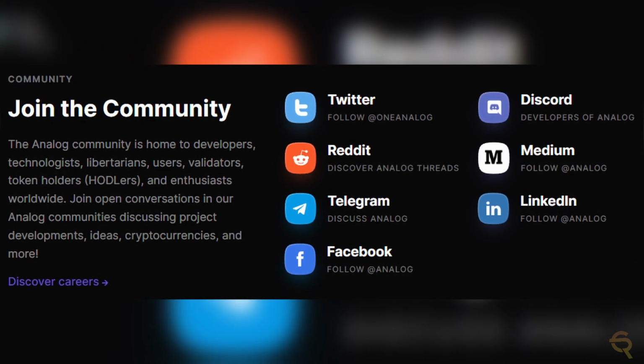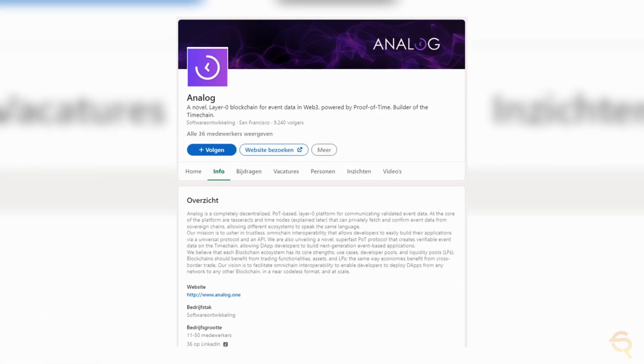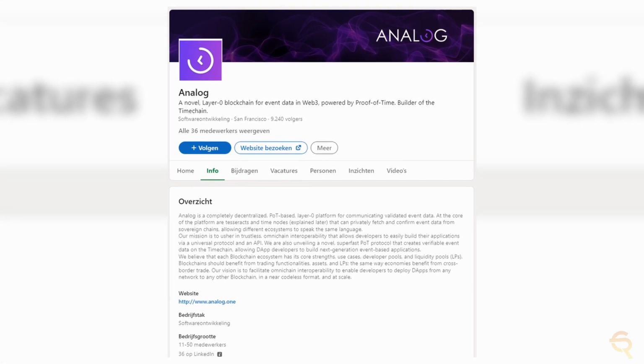And if you look at their LinkedIn, you can see that they are based in San Francisco, have 11 to 50 employees and see profiles from their employees, some of them being mentioned on the Analog website as well, so that's one way to reverse research them.